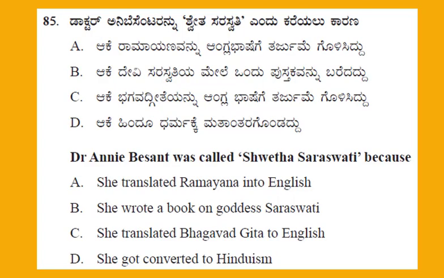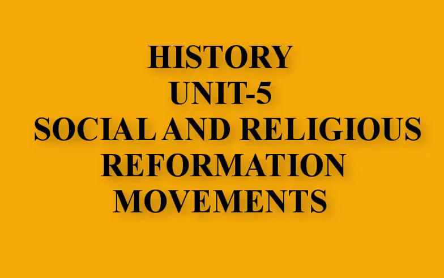And the next, question number 85. Dr. Annie Besant was called Shweta Saraswati because. This is the question from history unit number 5, social and religious reformation movements.